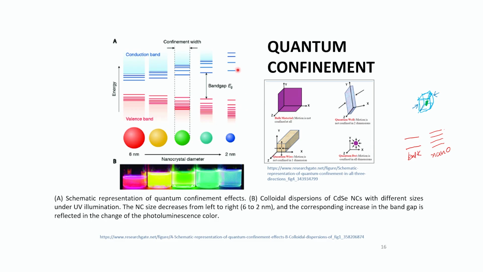So what happens is that as the size is decreasing from 6 nanometer to 2 nanometer, the energy gap, that is the band gap between the valence band and the conduction band, goes on increasing as the size of your particle is decreasing. So your size of the particle is decreasing and the band gap between the conduction band and valence band is going on to increase.